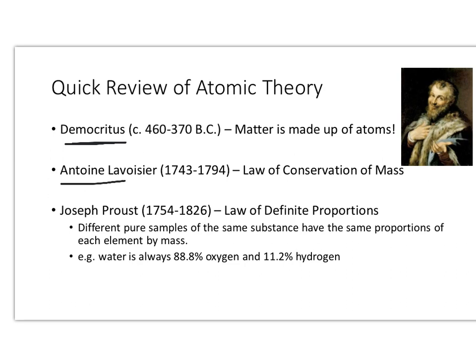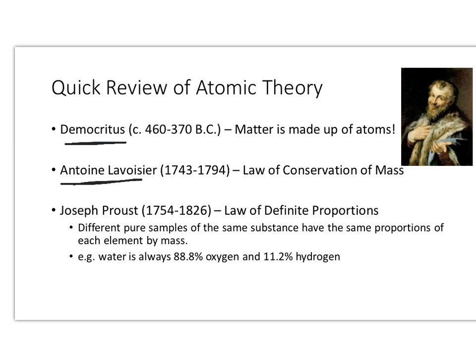Along came Antoine Lavoisier. He came up with the law of conservation of mass, right? Matter cannot be created nor destroyed. So this is kind of our first start to proving Democritus's idea. You can't destroy matter, right?